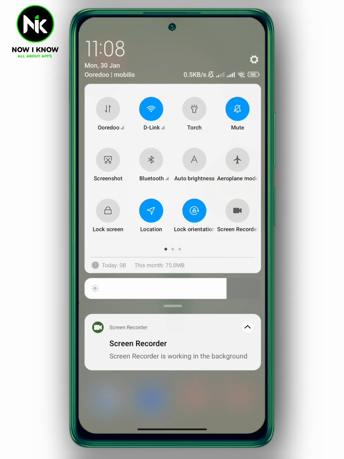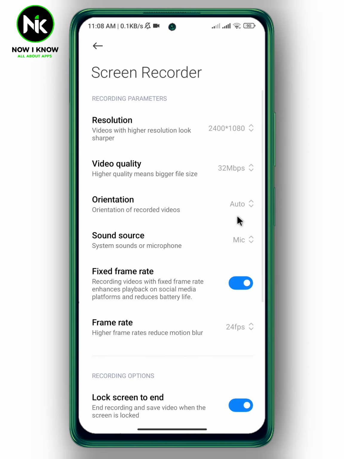So swipe up, and here we have screen recorder. So make a long press on it. A list of options will appear, and here we have sound sources. So tap on it. Well, as you see here, while I am recording, I can't get into this option.